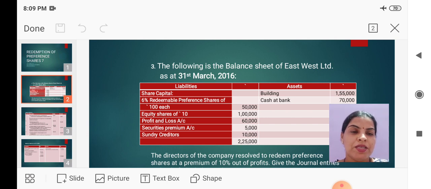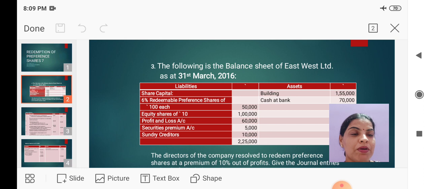Share capital: 6% redeemable preference shares of rupees 100 each. Say this is the shares to be redeemed. The total preference share capital to be redeemed is 50,000. Equity shares of rupees 10 each, 1 lakh. Profit and loss account 60,000.